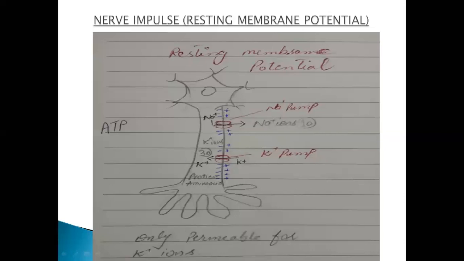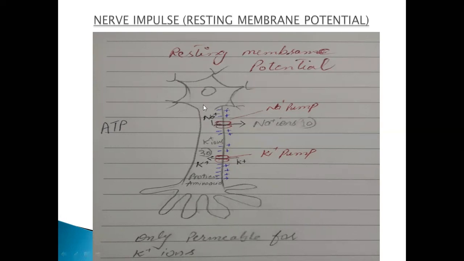Okay, when you are free, you are relaxed, nothing is happening around you, brain is in resting condition, at that time your neuron possesses some phenomena. Here some functioning happens that makes your membrane in resting position, right?